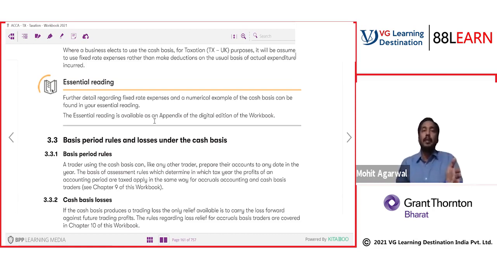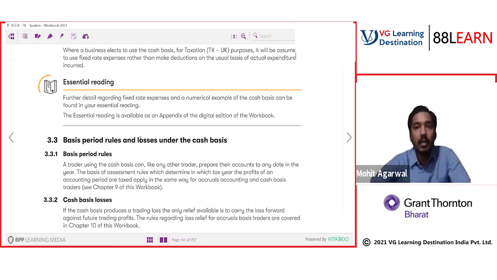Tax year is from 6 April to 5 April. For example, this current year our tax year is 6 April 2021 to 5 April 2022. Let's say our accounting year ends on 31st December 2020, but our tax year went to 6 April 2021. So how much to tax in this 2021 tax year? All these questions we will deal with later on.